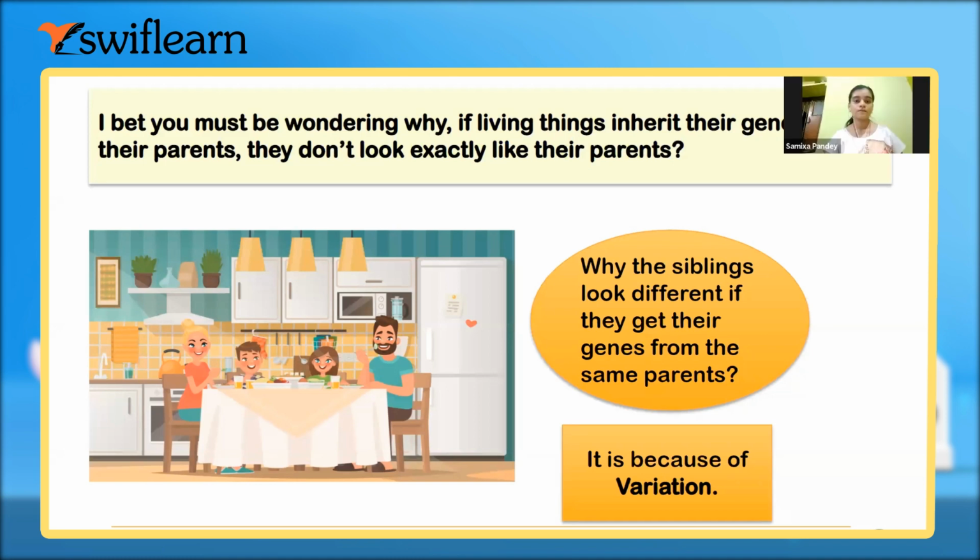And copying the wrong sequence of DNA is called mutation. Sometimes mutation may be very harmful, and it may cause various genetic diseases like color blindness, thalassemia, leukemia and so on. But sometimes natural mutation takes place, and natural mutation helps in the formation of variation.